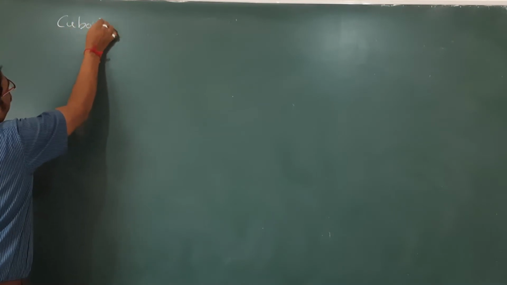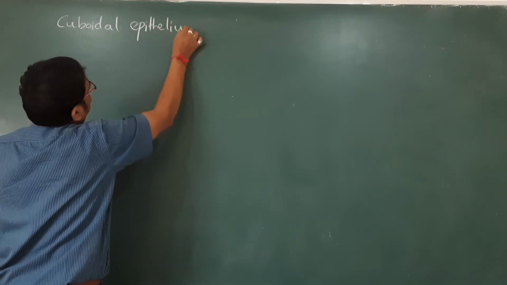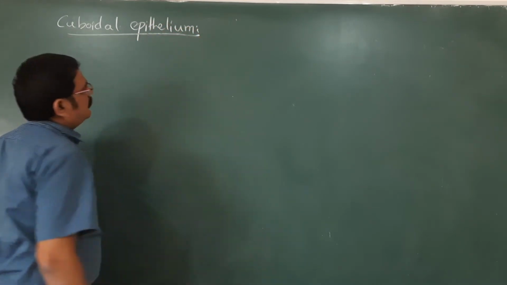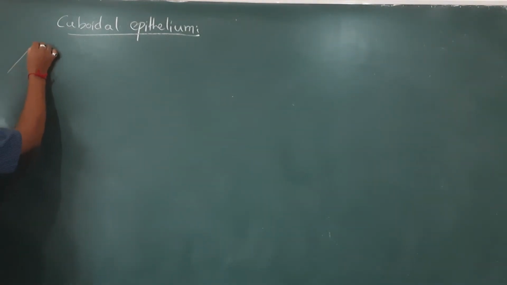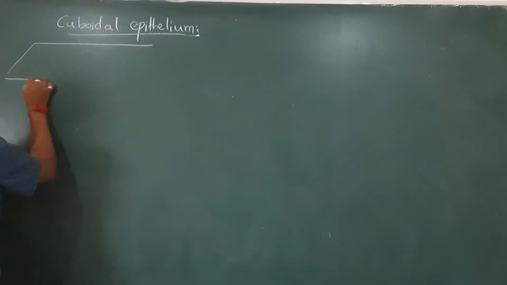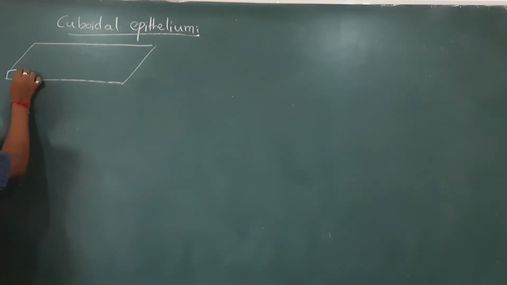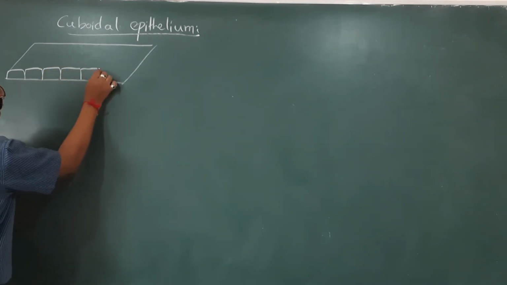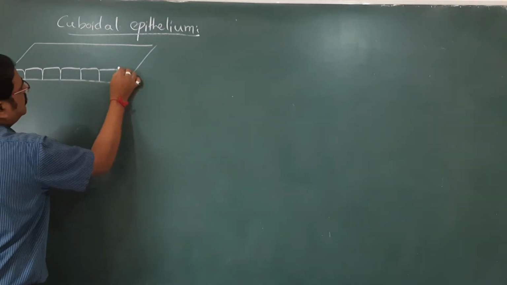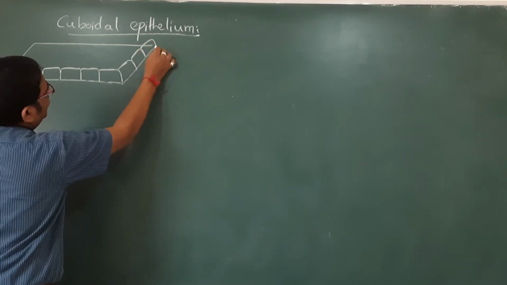So cuboidal epithelium, as the name indicates, the cells are cube-like. A simple diagram I am mentioning over here. So this is a layer of cuboidal epithelium. As such, we find the cells have almost the same length, width and breadth, and these cells we call the cuboidal epithelial cells. So the cells are cube-like cells.